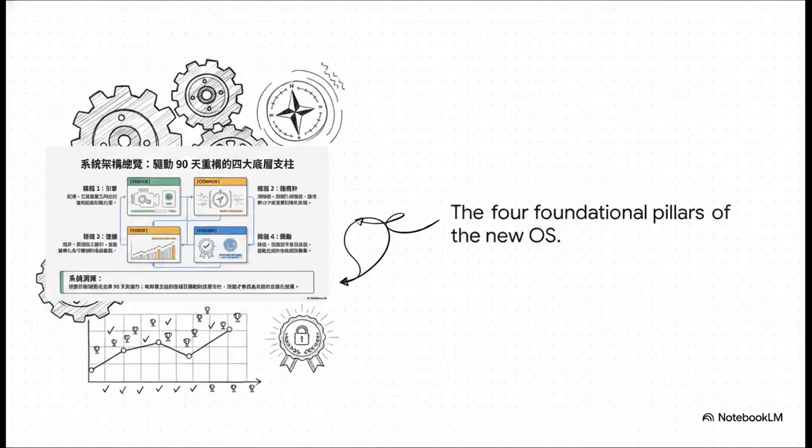All right, let's look at the macroscopic architecture of this new operating system. There are 4 foundational pillars keeping this thing running. First up is the engine, discipline. This is your mandatory power source that forces action even when you're feeling absolutely zero motivation. Second is the compass, clarity. This filters out all that external noise so you don't waste your precious processing power. Third is proof. That's the accumulation of little micro-wins that eventually turn into massive, visible momentum.